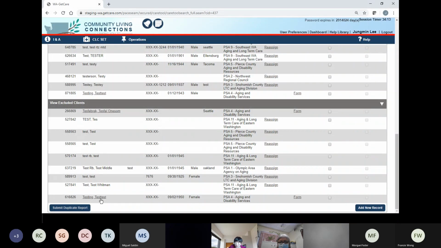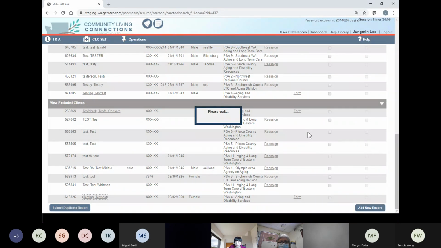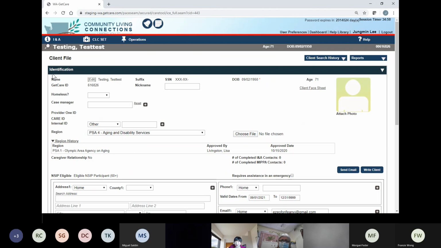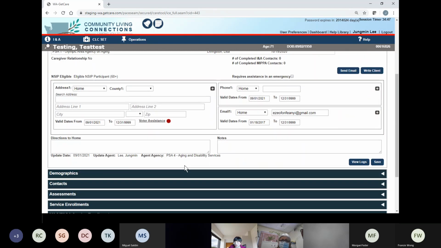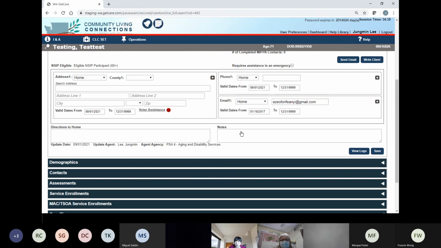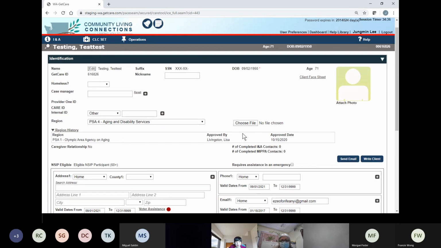Okay. So then if you click here, we'll take you to this. Yes. So under identification, you will see the client's information, right? So name, date of birth, and also you see address and phone number and email address and things like that, right? And then also underneath, they're all different ribbons, right? Okay. So that's how you search for a client.